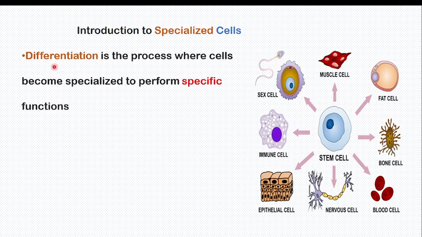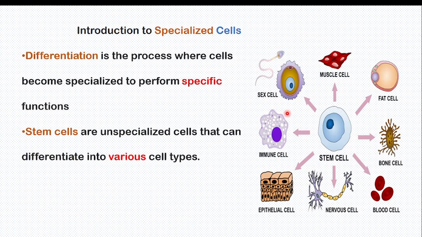Differentiation means becoming different. The cell is being trained to be different from a normal cell. Now, stem cells are unspecialized cells that can differentiate into various types of cells. Suppose this is a cell which is able to produce those different cells.